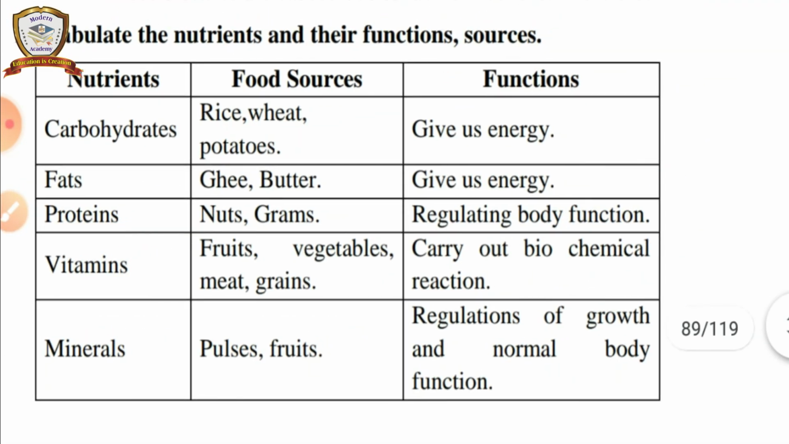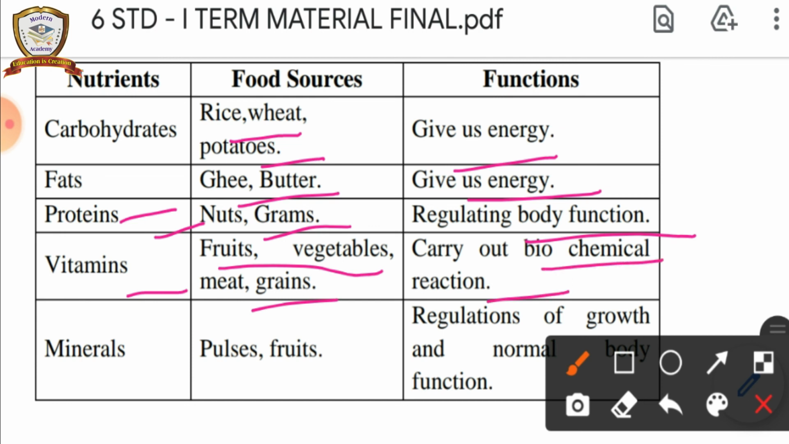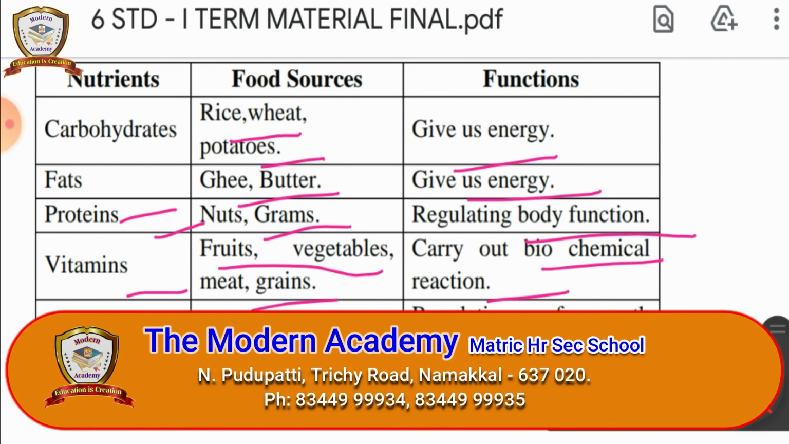Tabulate the nutrients and their functions and sources. So these are the nutrients. Carbohydrates: food sources are rice, wheat, potato; function, give us energy. Fat: ghee, butter; function, give us energy. Proteins: nuts, grams; function, regulating body function. Vitamins: fruits, vegetables, meat, grains; function, carry out biochemical reactions. Minerals: pulses, fruits; function, regulation of growth and normal body functions. So these are the nutrients, food sources and corresponding functions.